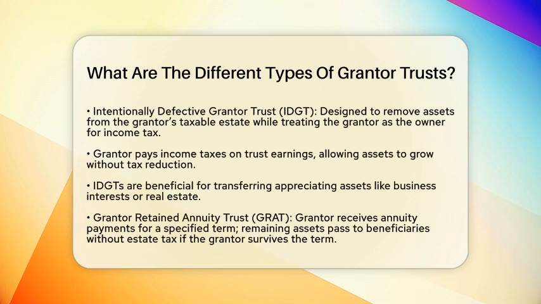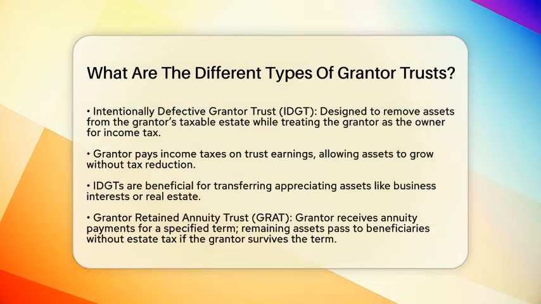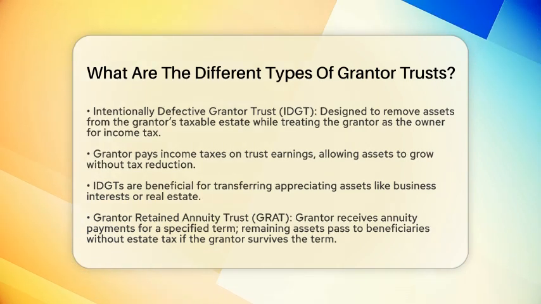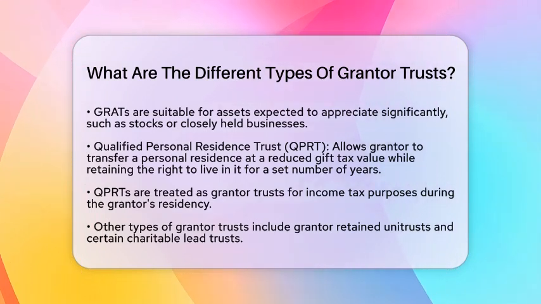Another type is the Grantor Retained Annuity Trust, commonly known as GRAT. In this trust, the grantor retains the right to receive annuity payments for a specified term. If the grantor survives this term, the remaining assets in the trust pass to the beneficiaries without incurring estate tax. GRATs work well for assets expected to appreciate significantly, such as stocks or closely held businesses. The retained annuity interest allows the trust to be treated as a grantor trust for income tax purposes during the annuity term.